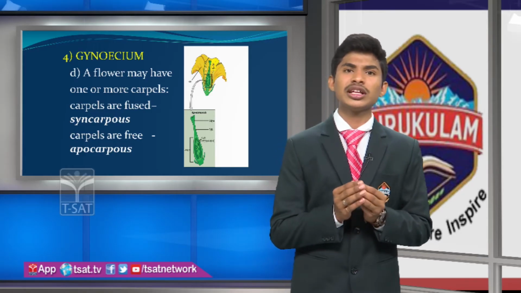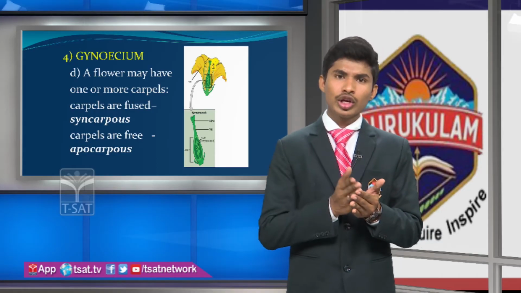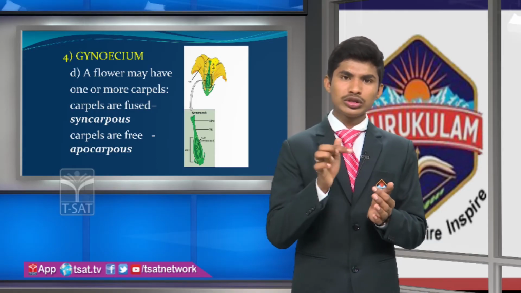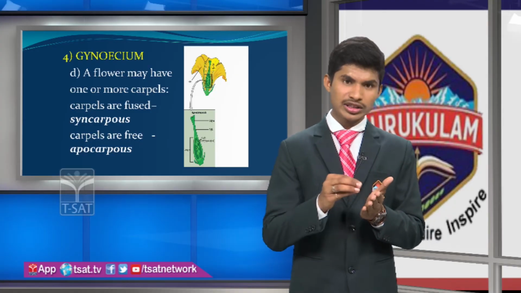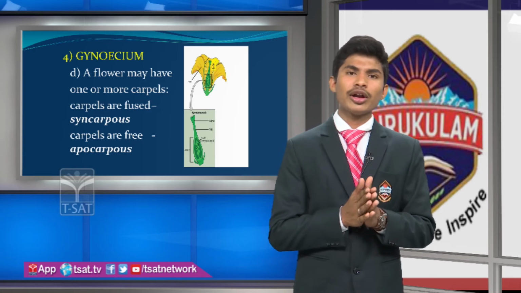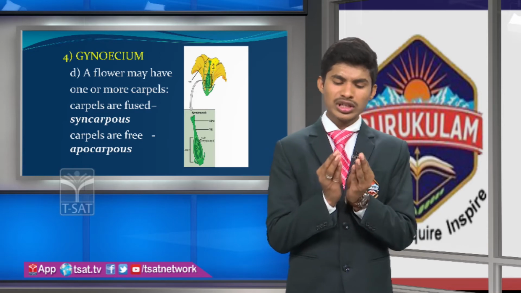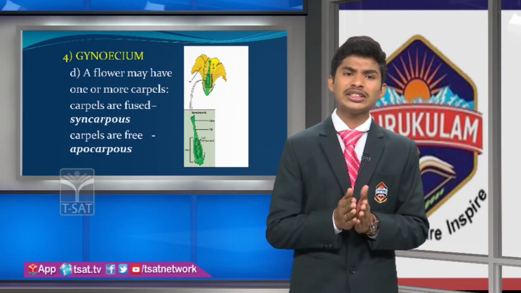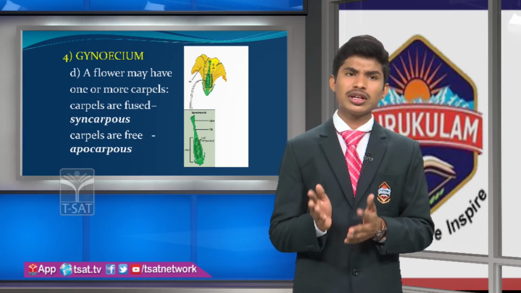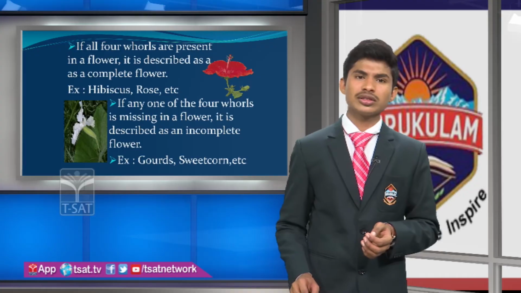We may see it in the tomato. If you cut the fruit of a tomato, you may observe the lobules inside the tomato. That is nothing but the ovary being fused in the tomato. So that is called syncarpous. Apocarpous is nothing but those that are free and separated. They are not attached, such as in hibiscus or other flowers. They are not fused. That is called apocarpous.